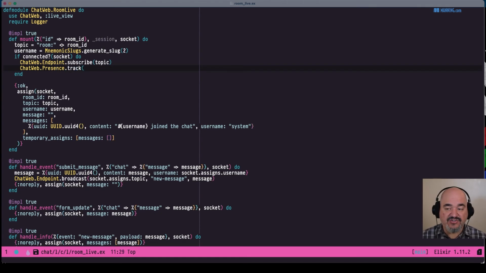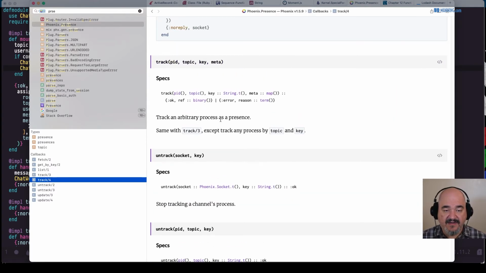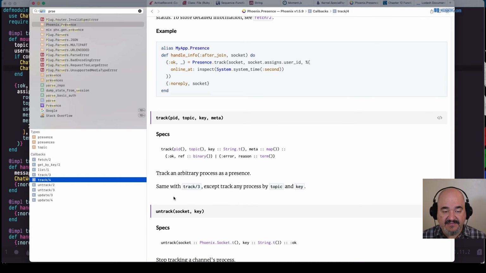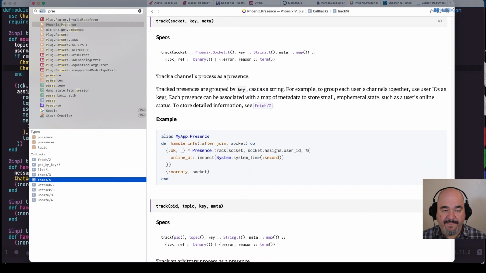And it has a track function. And let's look at the documentation. The track function here, it says track an arbitrary process as a presence. Same with track 3, except track any process by topic and key. So if we look at track 3 up here, track a channel's process as a presence. Track presences are grouped by key, cast as a string. For example, to group each user's channels together, use user IDs as keys. Each presence can be associated with a map of metadata to store small ephemeral state, such as the user's online status. To store detailed information, see fetch.